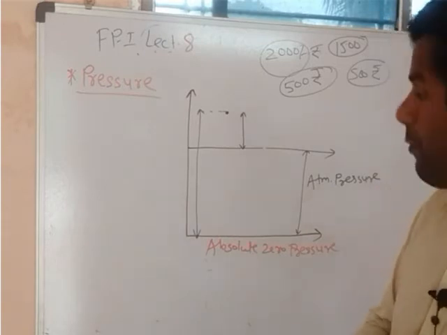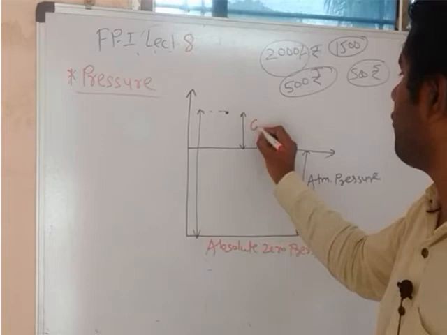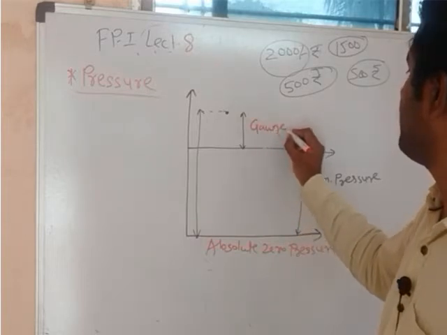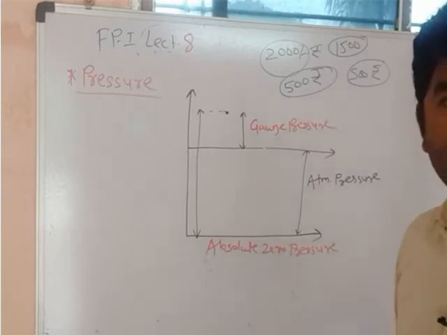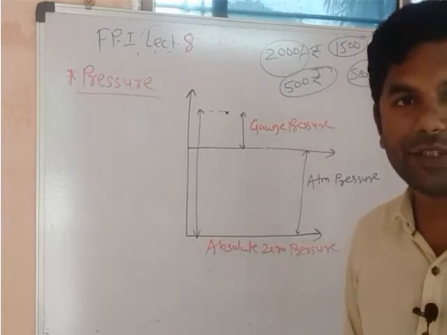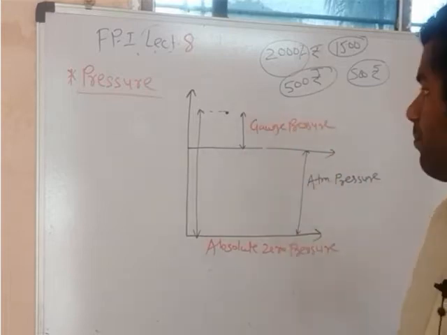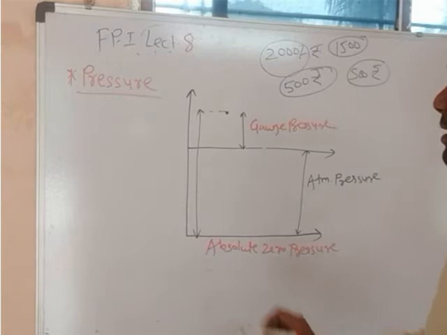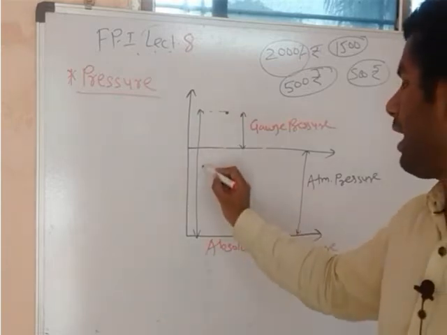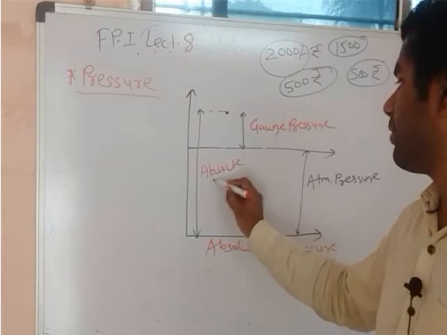If I have to calculate gauge pressure, then I have to measure it from the atmospheric pressure line. That pressure will be only gauge pressure. But if I am measuring the pressure from the absolute zero pressure line, then it will be absolute pressure.